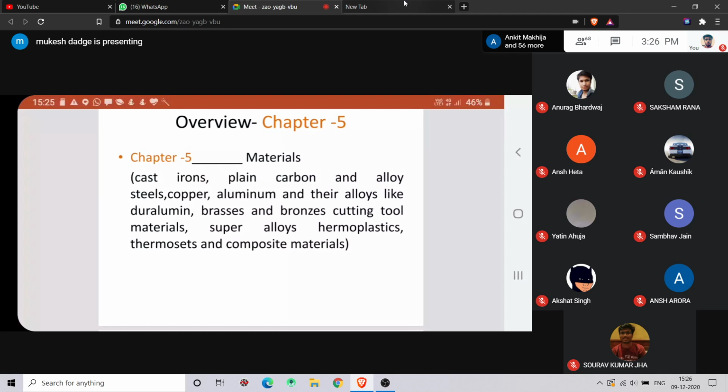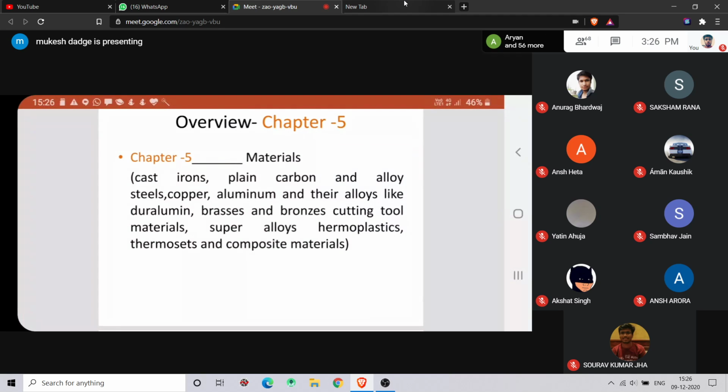Suppose it's a furnace and you have to make the material in hot condition and you have to press it, right? So after heating, you have to use a cutting tool. That means at high temperature it should withstand, right? So that property should be included in a cutting tool.